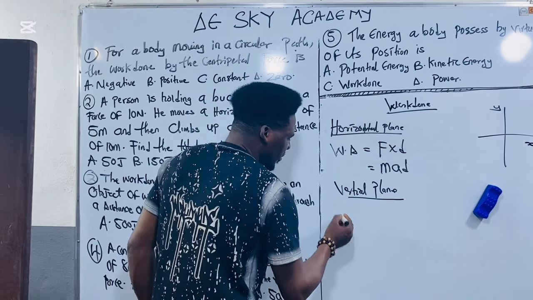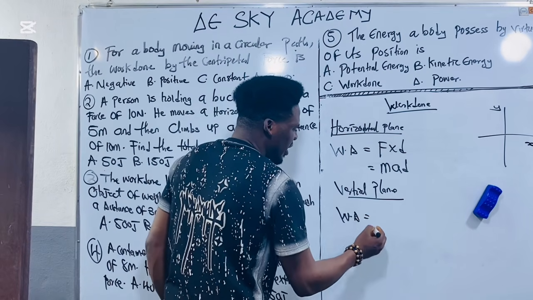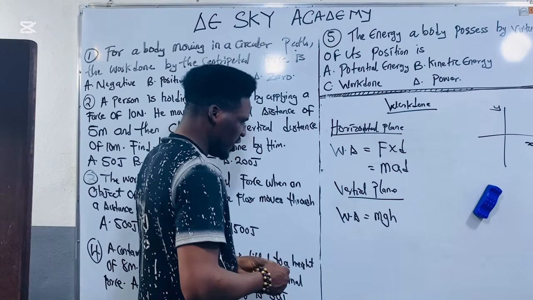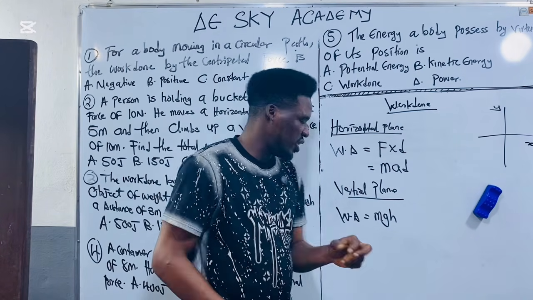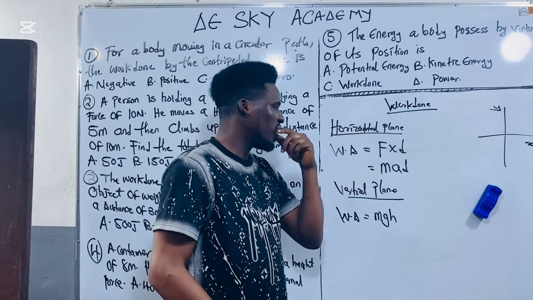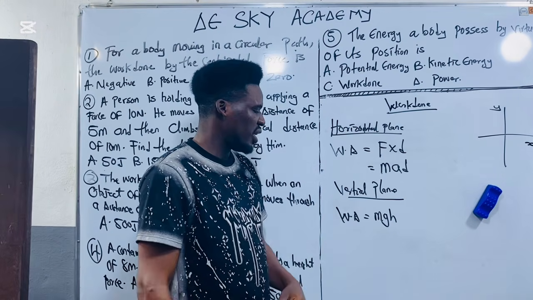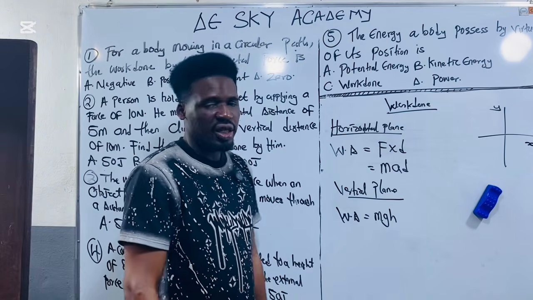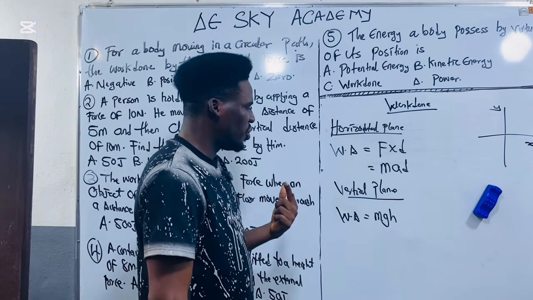So I will now have that the work done in the vertical plane will now be mgh. If it is moving in the vertical plane, it's mgh. If it's moving in the horizontal plane, it's MAD. Where m here is mass, g is acceleration due to gravity, and h is the height through which the body